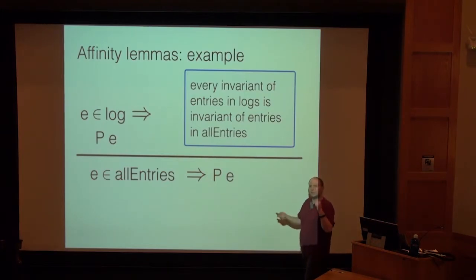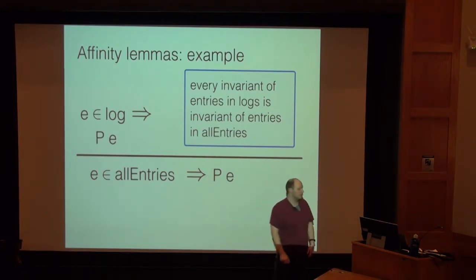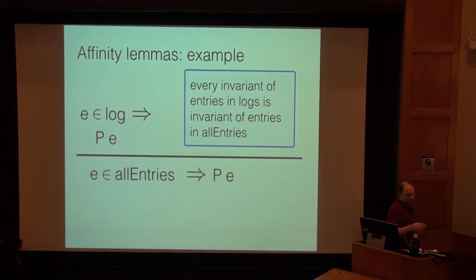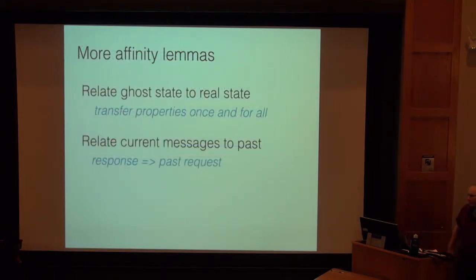So this way of relating pieces of the state, especially for ghost state, turned out to be useful over and over. And in the CPP paper, there are several examples of these kinds of affinity lemmas that were very helpful. I think you can probably see these in a lot of different kinds of systems, and not just for ghost state either, right? Things like dirty bits, stuff like this, where it's that state is really telling you something about other state. This idea, I think, is pretty useful. And there are some other examples here.